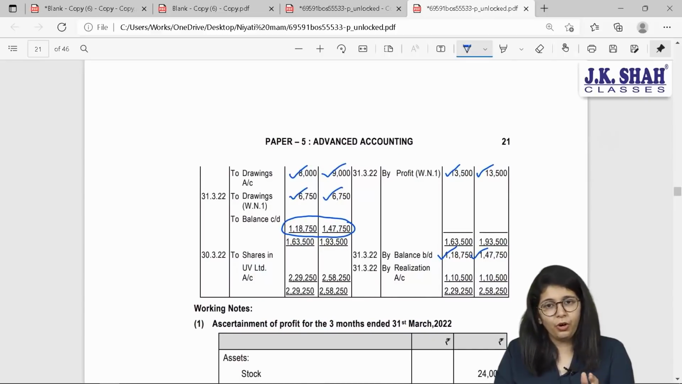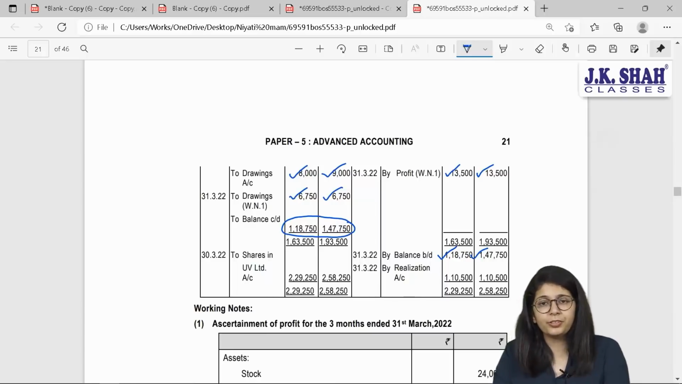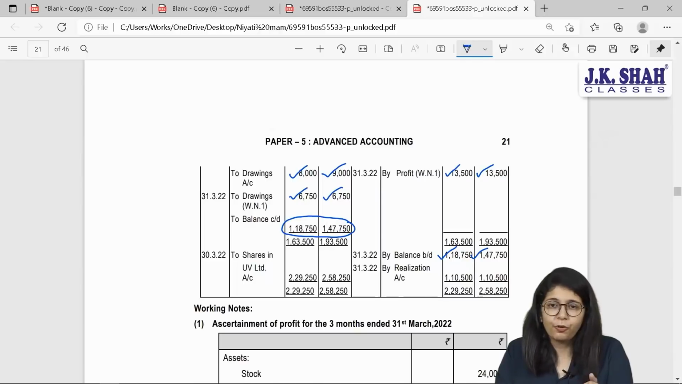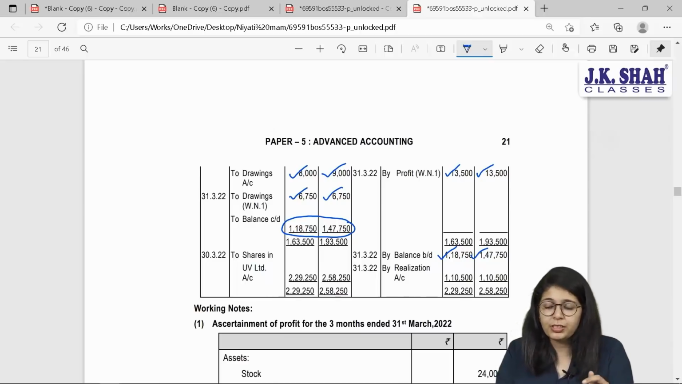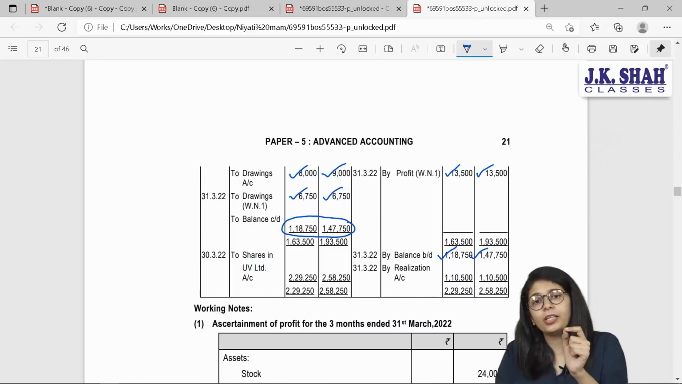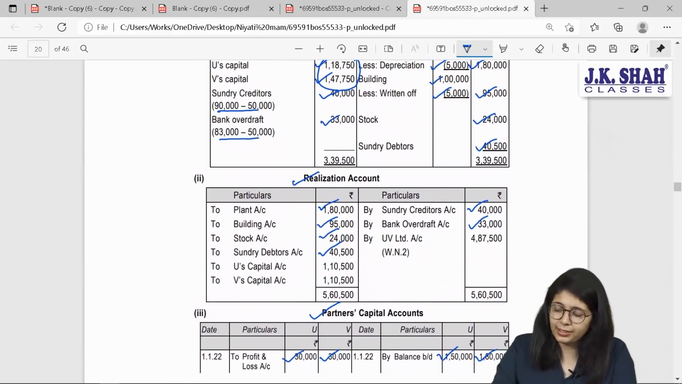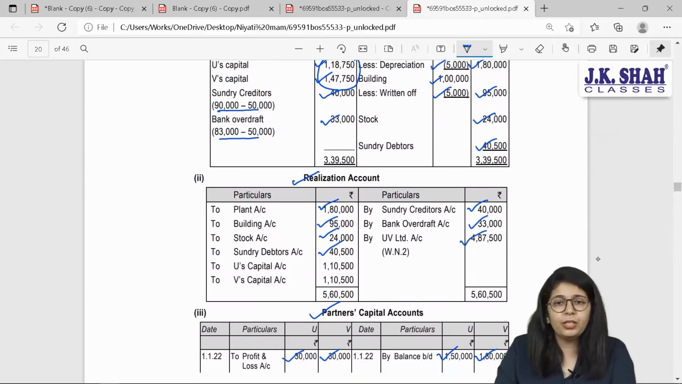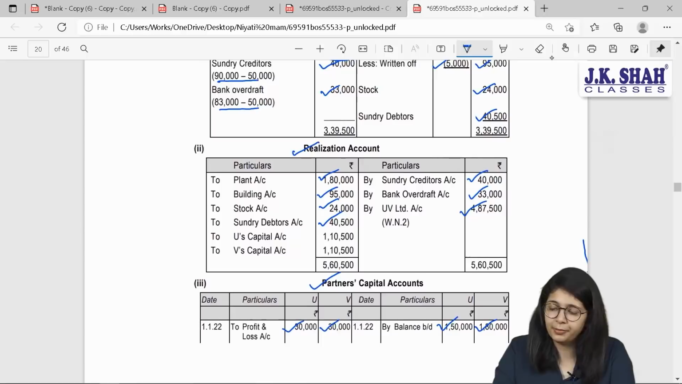Step number 2. All the assets and liabilities will be sold to the company, and the company in return will give us purchase consideration. So we need to record the purchase consideration and receive it. For recording, partners are demanding PC. So partners will make the new company their debtors. Which is the new company? UV Limited. UV Limited account is debited, and what are they giving? All their assets and liabilities which are there in the realization account. So over here, the realization account shall be credited and UV Limited will be debited by 4,87,500. That is the total amount demanded.